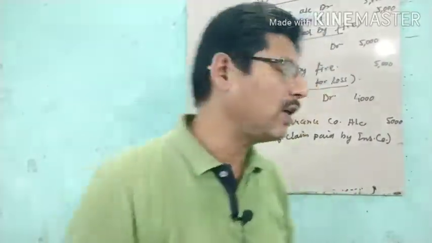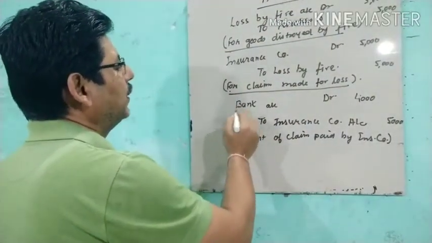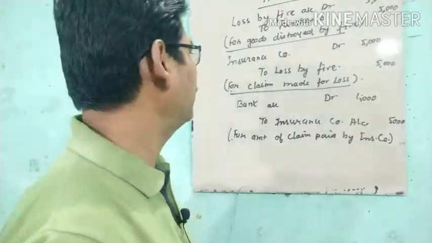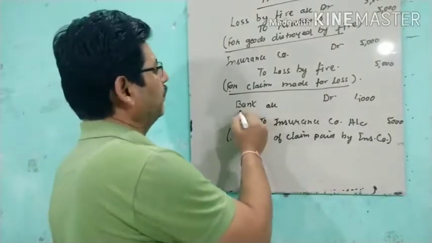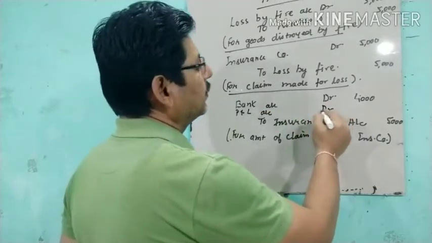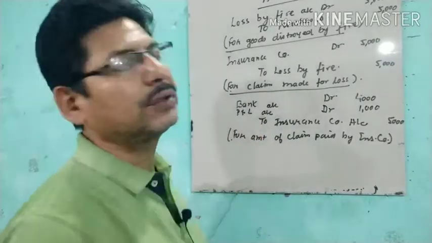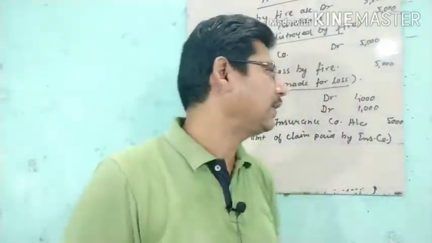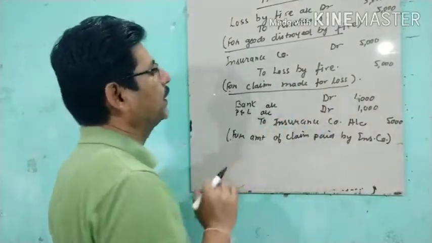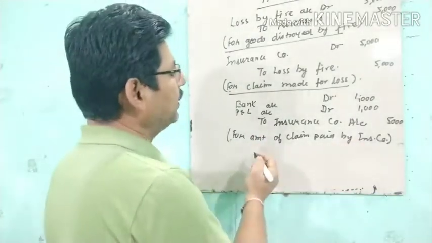So that 1,000 loss will be debited to what? P&L account, we can say, or loss by fire, whatever we want to say. So here we can write P&L account debit with 1,000, because it will be debited in our P&L account. Or we can also put loss by fire account debit 1,000 to insurance company, and the amount of claim paid by insurance company.